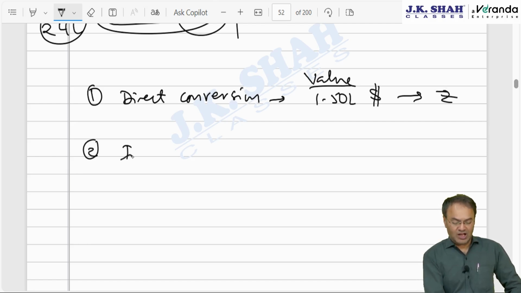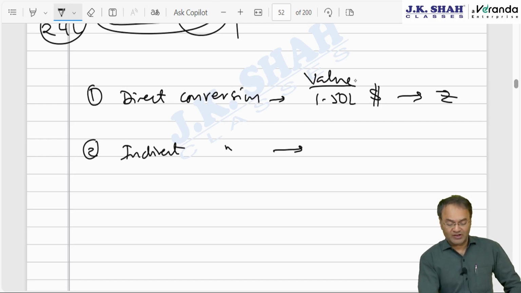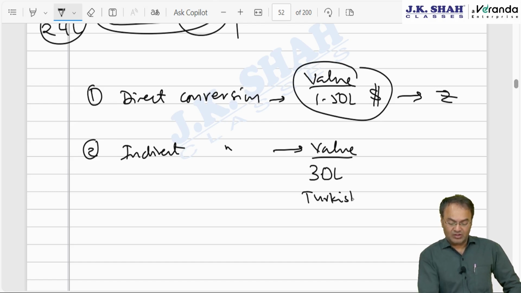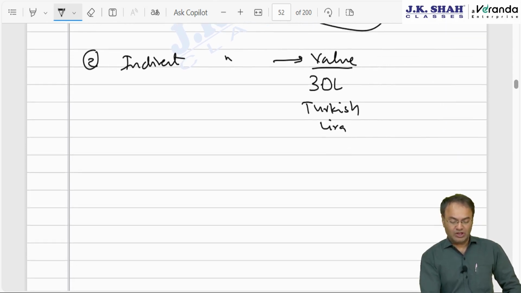However, indirect conversion means that situation where the value is available in a foreign currency which is not one of the permitted currencies as per the RBI guidance note under FEMA. So the value of that given asset is 30 lakh Turkish lira. Turkish lira is not one of the permitted or designated currencies by RBI. So you can't convert it into Indian rupees directly. 30 lakh Turkish lira, convert them into US dollar. Whatever is the answer, from US dollar convert it into INR.